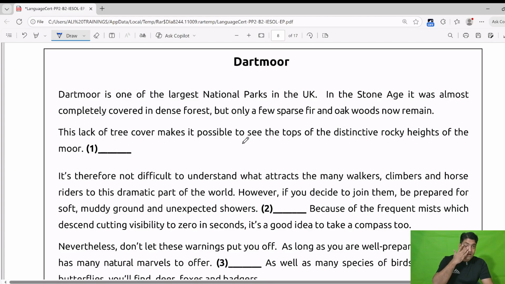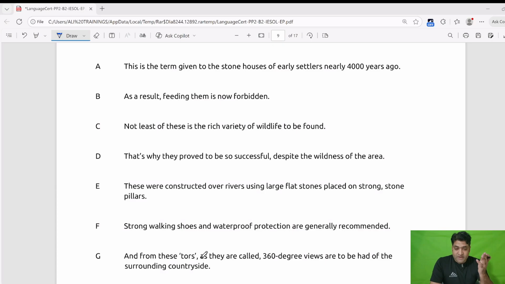Now, there was a huge jungle when it was built, but now it has few trees like oak woods and sparse fir, etc. Now we have a great look from the top. If we go to the top, we can see many things. So we need to locate the answer that can match with the statement given prior to it. So we will read the statements.